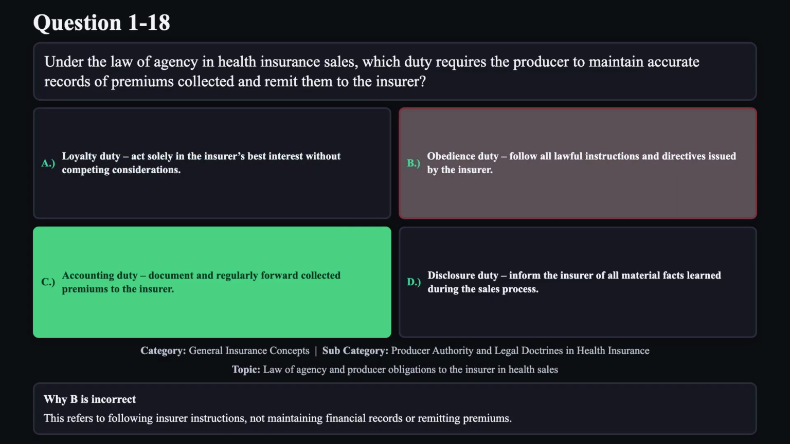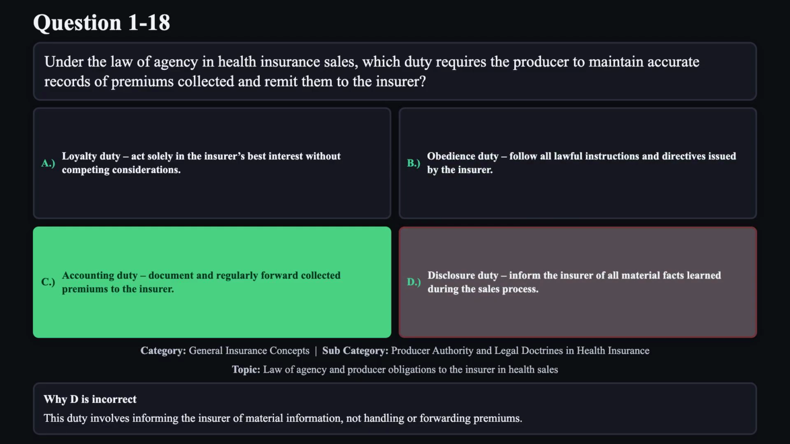Reason B is not correct. This refers to following insurer instructions, not maintaining financial records or remitting premiums. Reason D is not correct. This duty involves informing the insurer of material information, not handling or forwarding premiums.